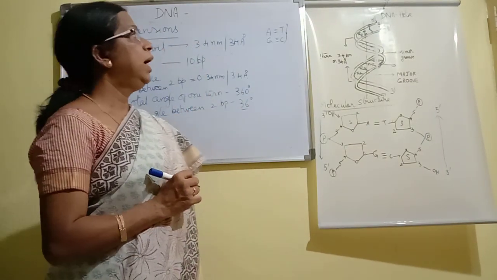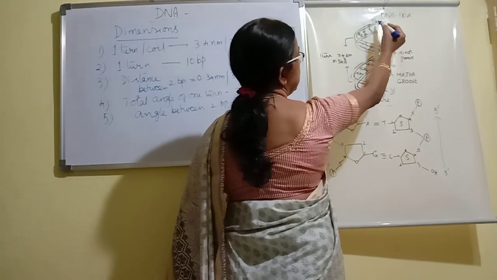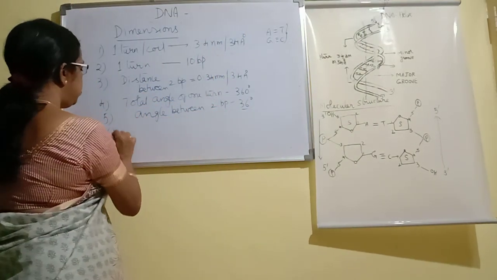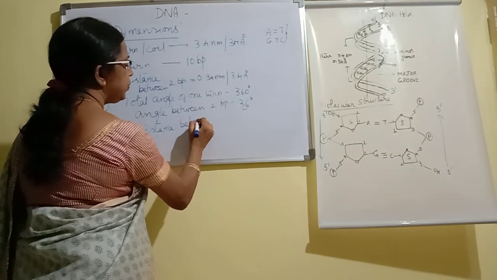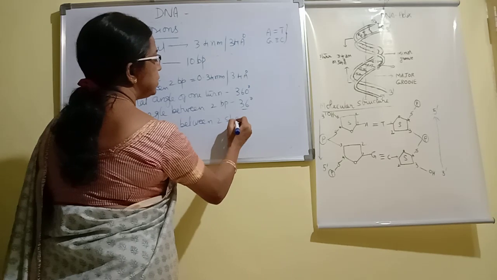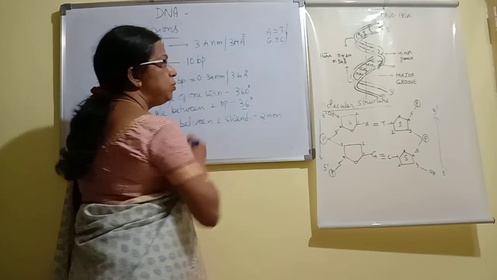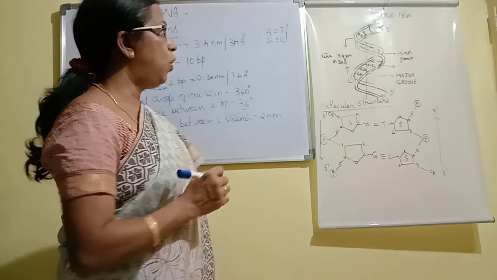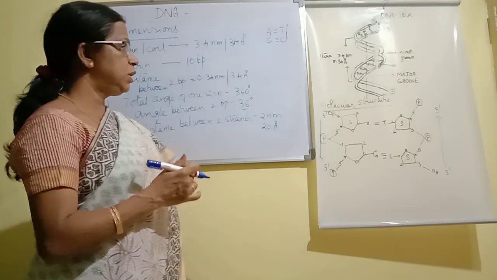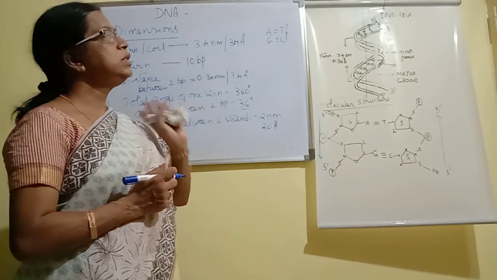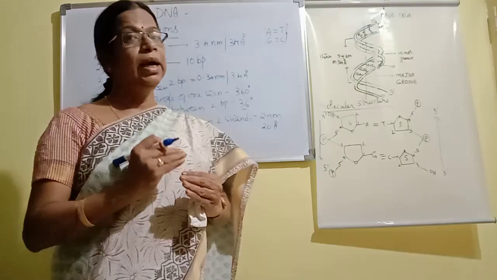The next dimension which we can give is the distance between the two strands. The distance between two strands we can give in terms of nanometers, it will be 2 nanometers, or in terms of angstroms, 20 angstroms. So these are the different measurements or dimensions.